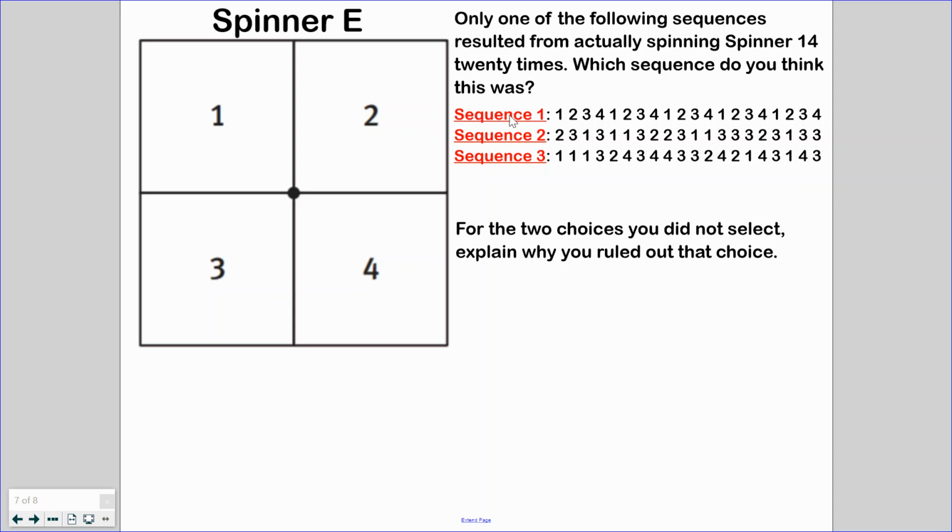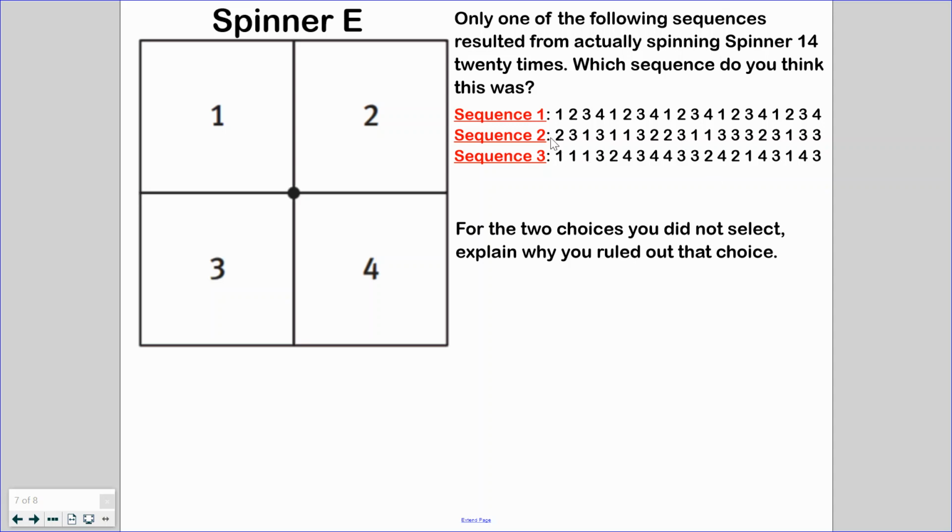So let's take a look here at sequence 1. So this is, again, some quote-unquote data that was collected. Let's pretend someone was trying to trick us with this information. Now we have to figure out which is the one that would actually be the most realistic. So let's pretend we're spinning here, and I spin a 1, then a 2, then a 3, then a 4, then a 1, then a 2, then a 3, then a 4, and then a 1. That already sounds totally bogus. If you're lucky enough to spin 1, 2, 3, 4, 1, 2, 3, 4 multiple times, you must be a wizard or something. I don't know. You need to get your letter to Hogwarts or whatever. But seriously, that's totally not possible.